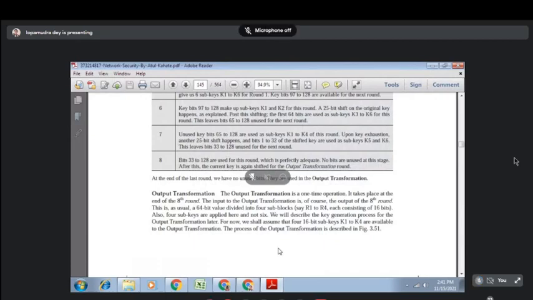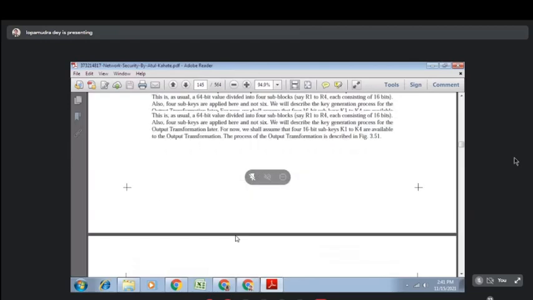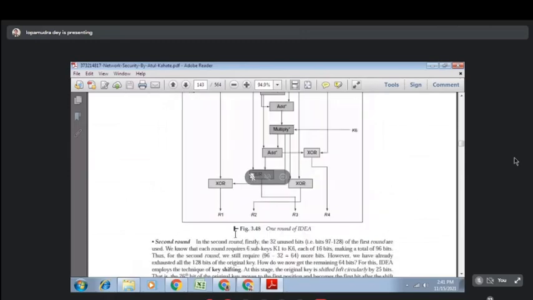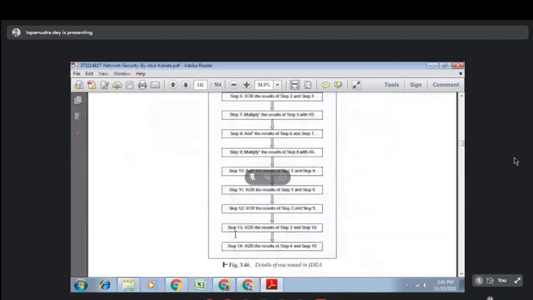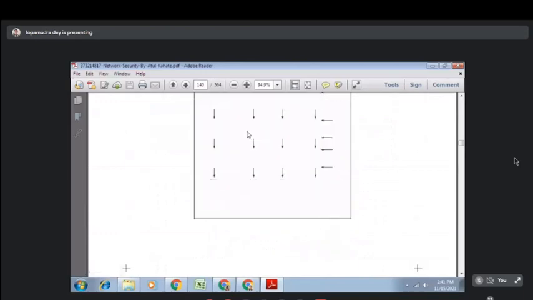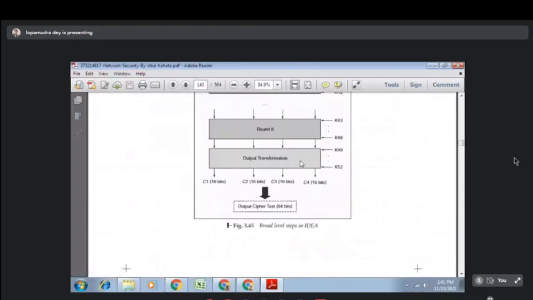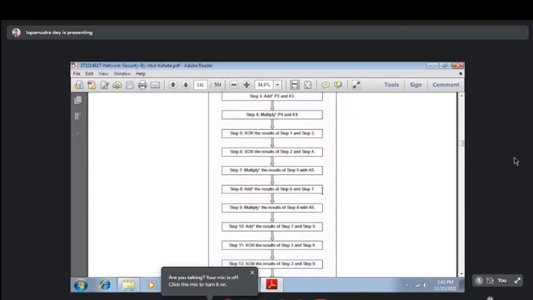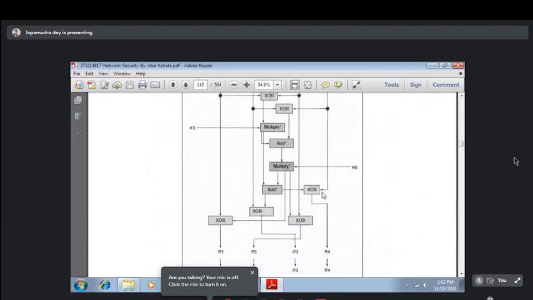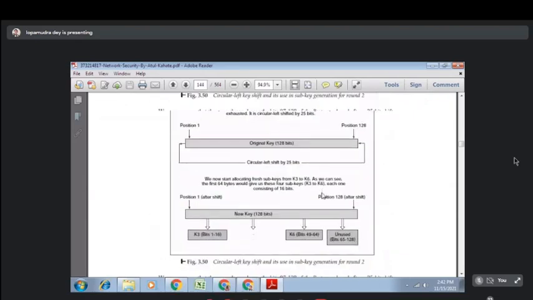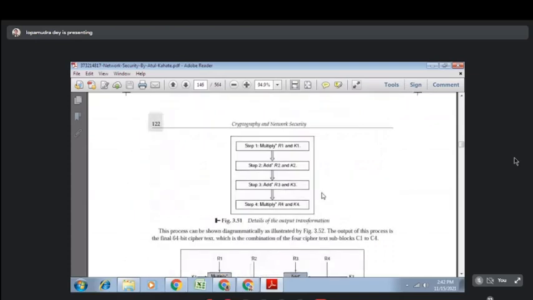Yes, ma'am. Okay. So the output transformation, let's discuss the last round. This is the last round of the IDEA algorithm: after you have completed round 8, you have to go through output transformation. You can see from this diagram that there are 4 keys involved: K49, K50, K51, K52. So at the last round, you have to perform with the help of the 4 keys. Output transformation is a little bit different compared to the normal operation.